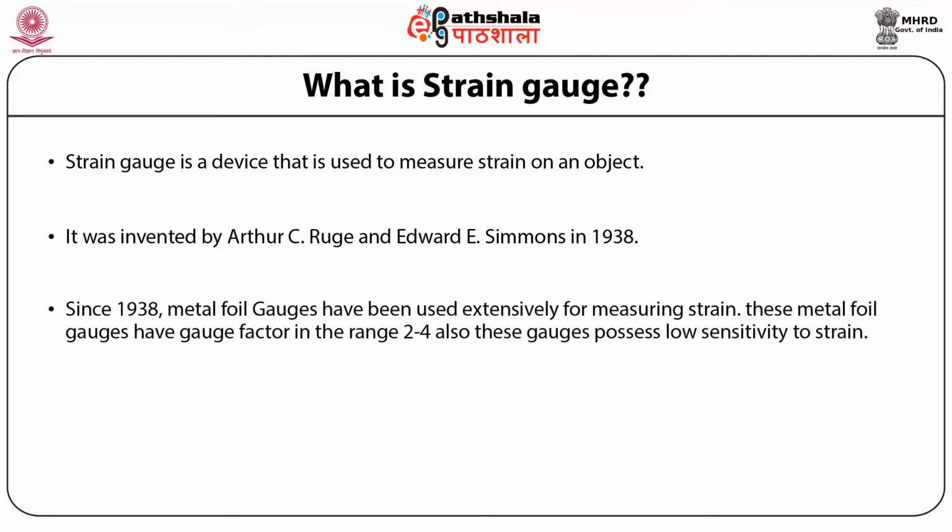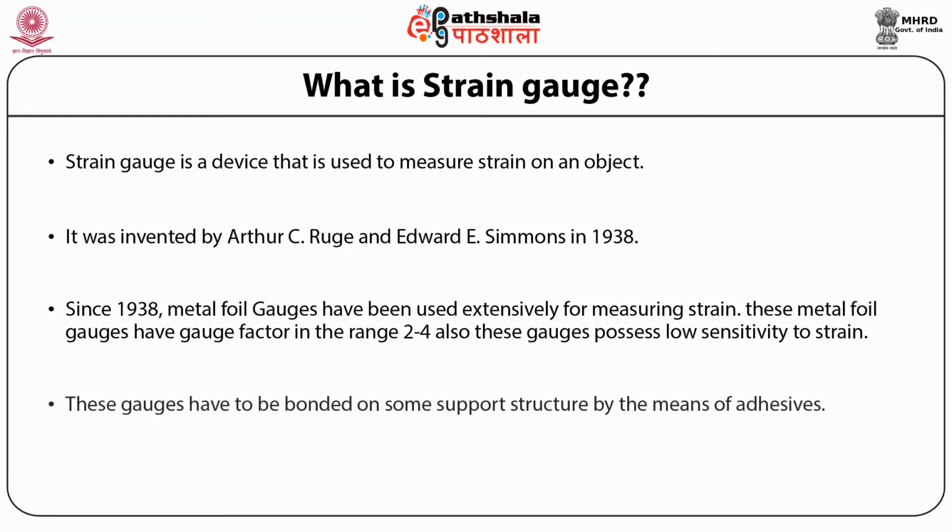Since 1938, metal foil gauges have been used extensively for measuring strain. These metal foil gauges have gauge factor in the range 2 to 4. Also, these gauges possess low sensitivity to strain. These gauges have to be bonded on some support structure by the means of adhesives.